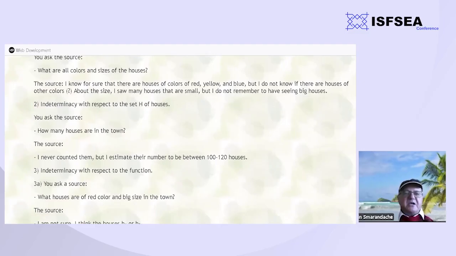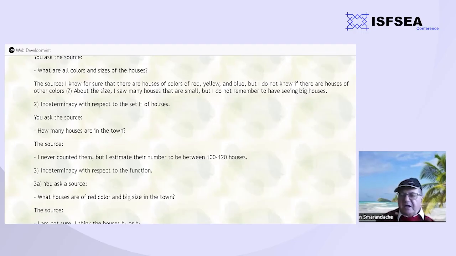And the source may say, or information that we receive, the expert, in order to evaluate them, there are houses of color red, yellow, and blue, but I'm not sure if there are houses of other colors. Also, about the size, we saw many houses that are small, but I do not remember to have seen big houses.